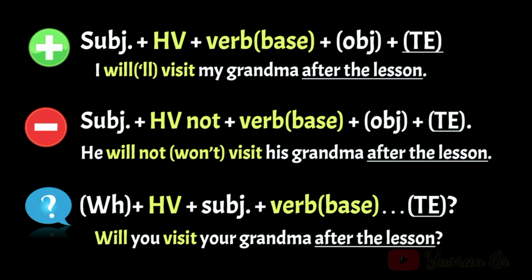So will be your helping verb, you your subject, and visit the base of the verb. Will you visit your grandma after the lesson? Please note that for a question you need to switch the order of words, so the subject is in second place and the helping verb in first place.